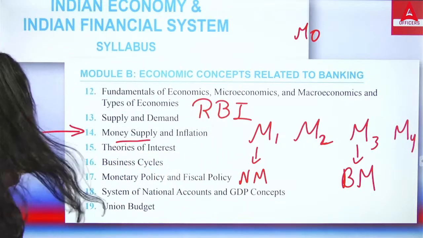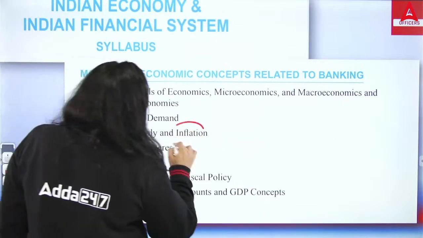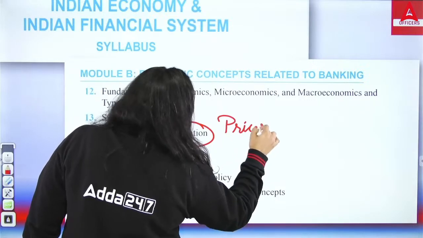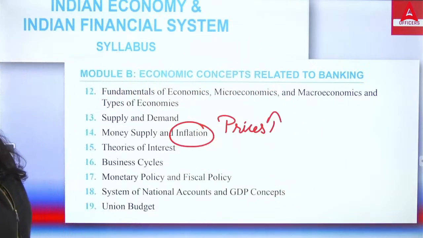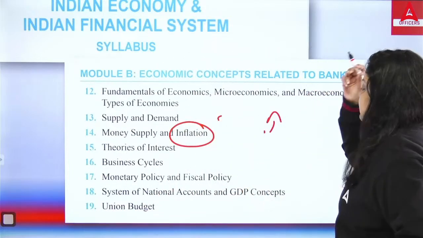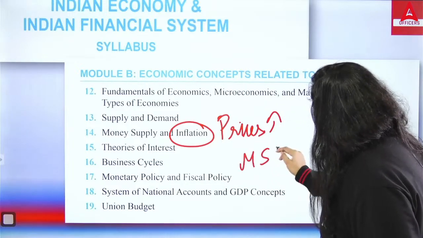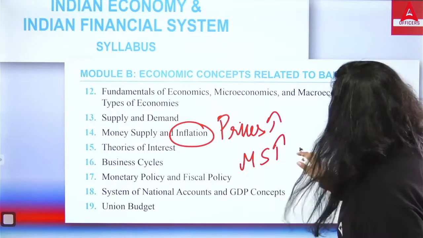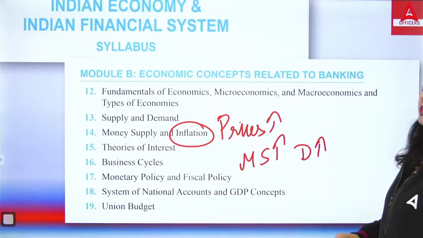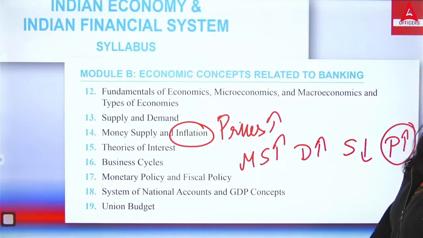Next we have inflation. Inflation means the rise in prices, when the prices of goods and services keep increasing. Prices increase when the money supply increases. If people have more money, they will demand more goods and services. If they demand more goods and services, the supply will decrease, and this will increase the prices in the economy. This is known as inflation. So inflation means rise in the prices of goods and services.